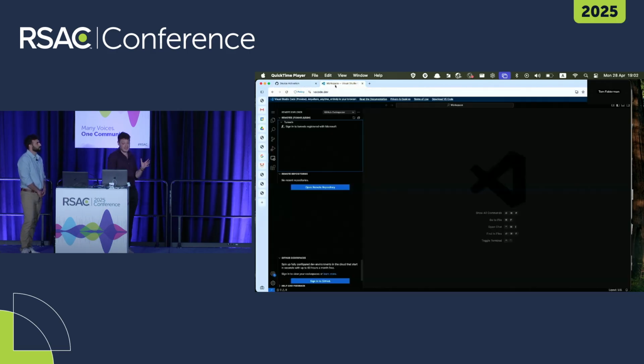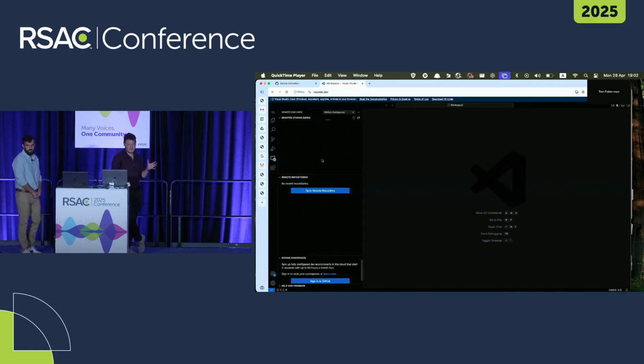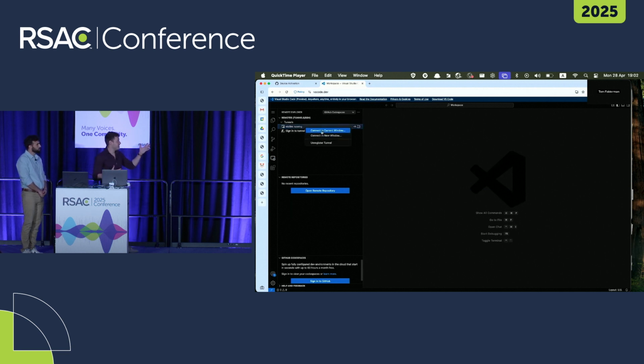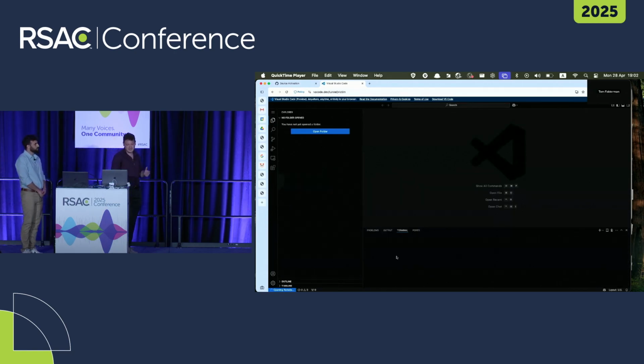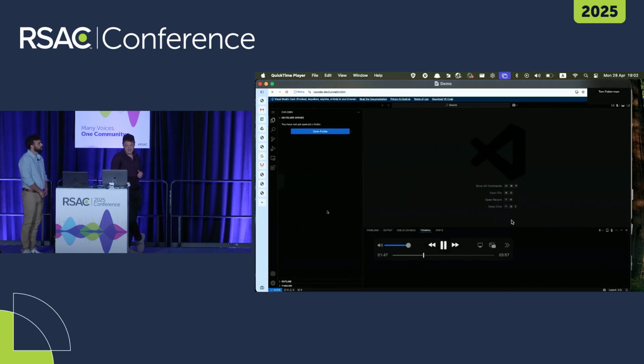Okay, and this is basically it. Now we go into the vscode.dev domain. Sometimes we need to refresh the page for a minute for the connection to work, but we're basically now supposed to have a tunnel into the remote machine. We have a tunnel into the victim machine. We can just open it. We have a nice VS Code UI, and in a second after it loads, we have a terminal.